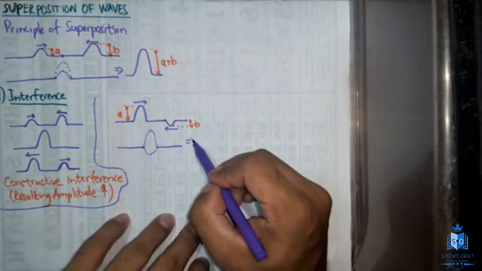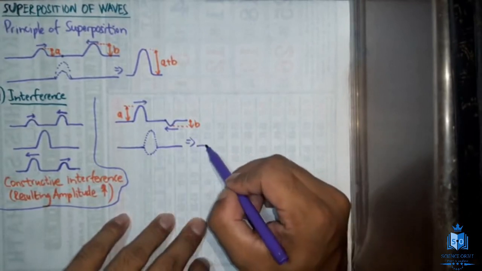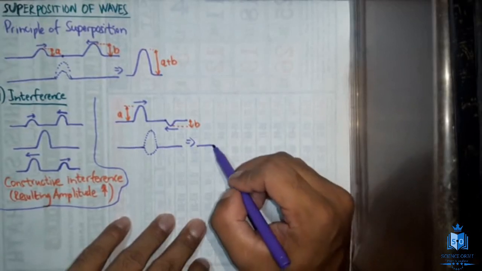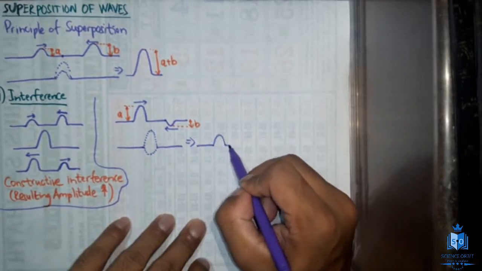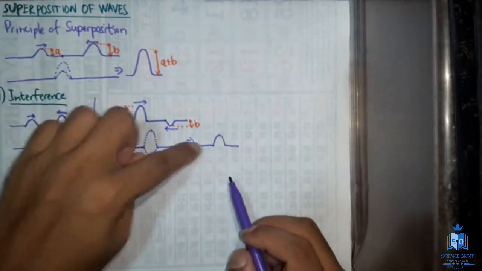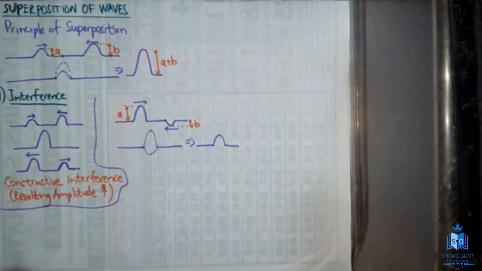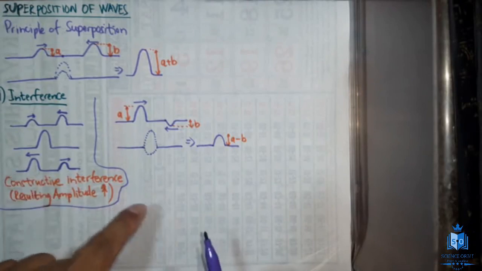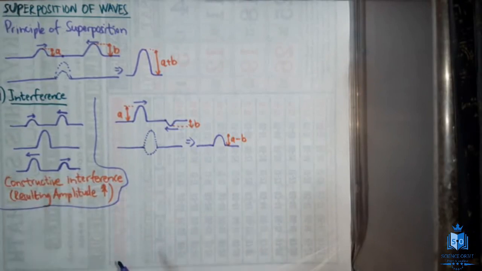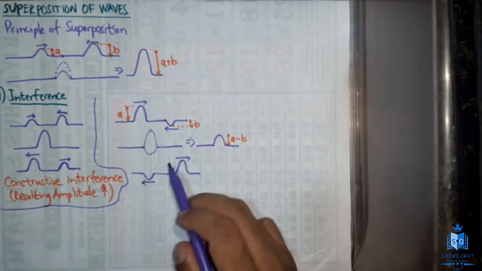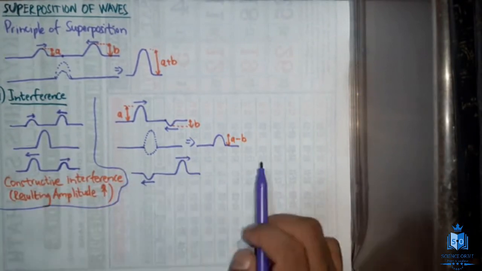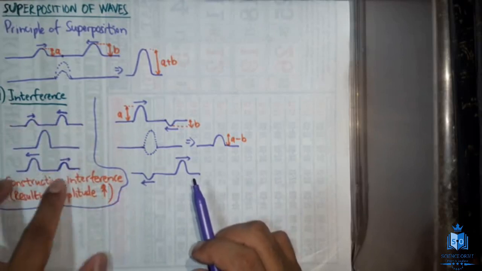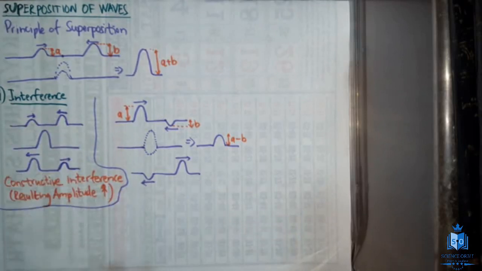So the resulting wave is going to look like this. When you consider these two, the resulting wave will be, you have to subtract this part from this part, hence it's going to be somewhat shorter like this. Okay, so you can see this height is going to be how much? It's going to be A minus B, and eventually just like this the waves will continue traveling in their own paths. Again this is A, this is B, they will move apart from each other just like this. They will meet and then they will go away from each other as if nothing happened.